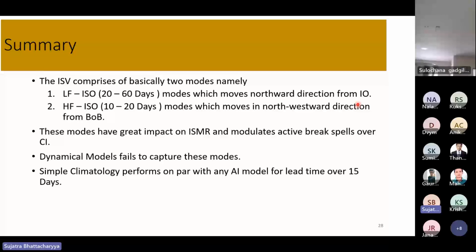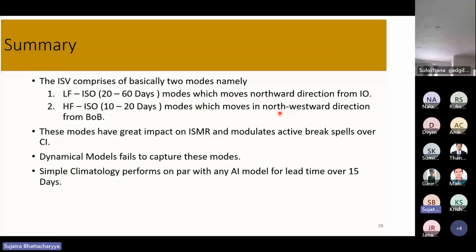So, as we have discussed, there are two approaches to intra-seasonal variation. First is the active break spell, second is the ISO modes, which consist of LFISO modes, which move northward from the Indian Ocean, and HFISO, which moves north-westward from the Bay of Bengal. These modes have a great impact on ISMR and modulate the active break spells over the CIM.